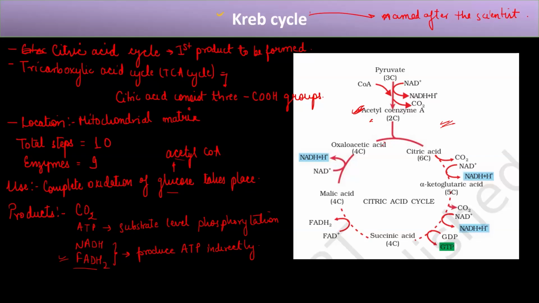Now, this is about the Krebs cycle, and it is known as a cycle because you can see this is the structure, so it is in the cyclic form. And here we are seeing this reaction, this is your link reaction. From this link reaction, this acetyl-CoA enters into the TCA cycle. Now we'll study these steps in the TCA cycle one by one.